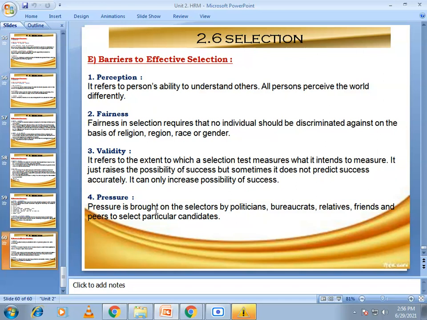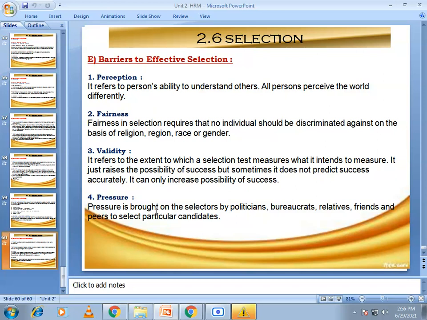Then the next barrier is validity. Validity refers to the extent to which a selection test measures what it intends to measure. It raises the possibility of success, but sometimes it does not predict success accurately. So it can only increase the possibility of success.